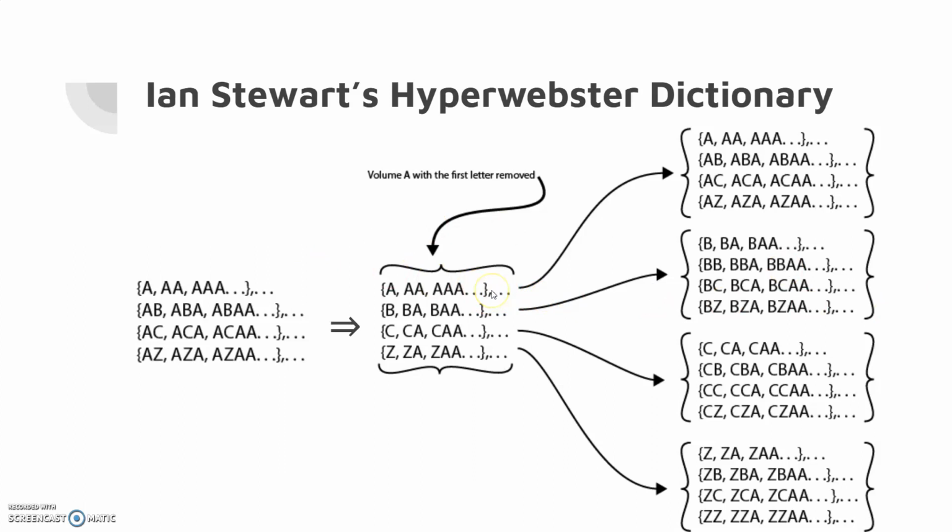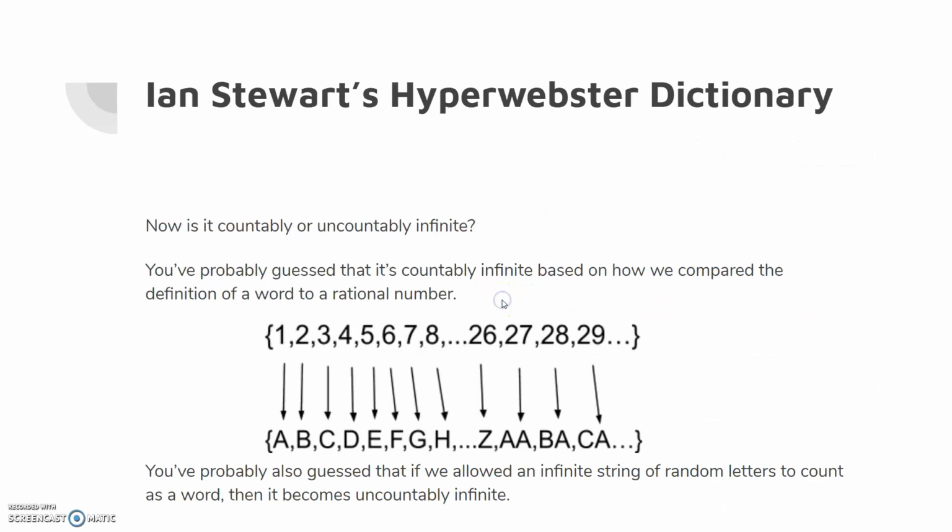Now, is it countably or uncountably infinite? You've probably guessed that it's countably infinite based on how we compared the definition of a word to a rational number. As shown here, here's one way to line up all of our words with one-to-one correspondence with the natural numbers. It's just one way to do it. You've probably also guessed that if we allowed an infinite string of random letters to count as a word, if we changed the definition of a word, then our Hyperwebster dictionary would be uncountably infinite.